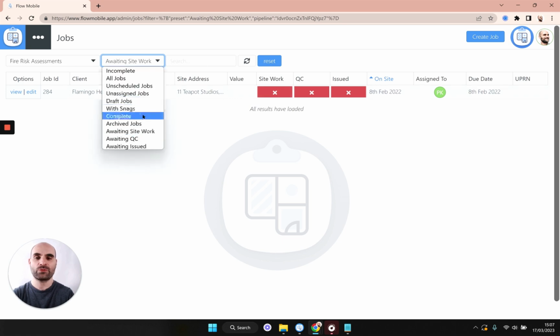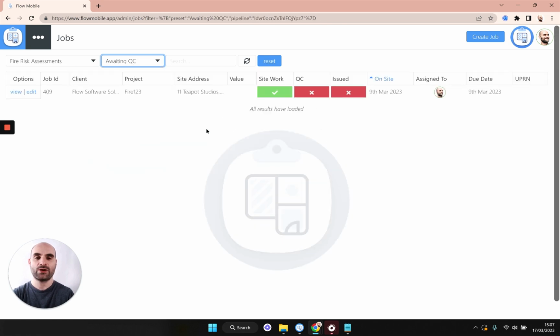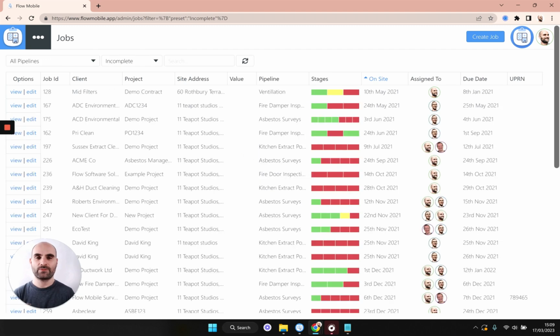I could say, show me all of the jobs awaiting QC. In other words, the site work has been complete, but none of the subsequent stages have. You see where we're going with this. If I say awaiting issued, then the prior two stages have been complete and this final one hasn't. So this is great if you're doing a particular type of work. For example, if I'm doing quality control, I would simply work my way through a list of jobs in this screen.